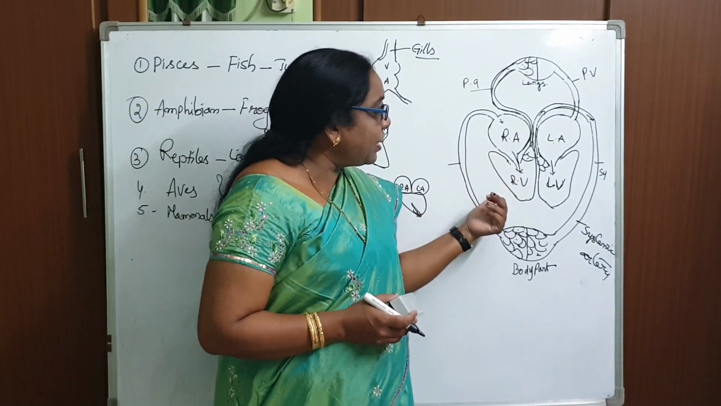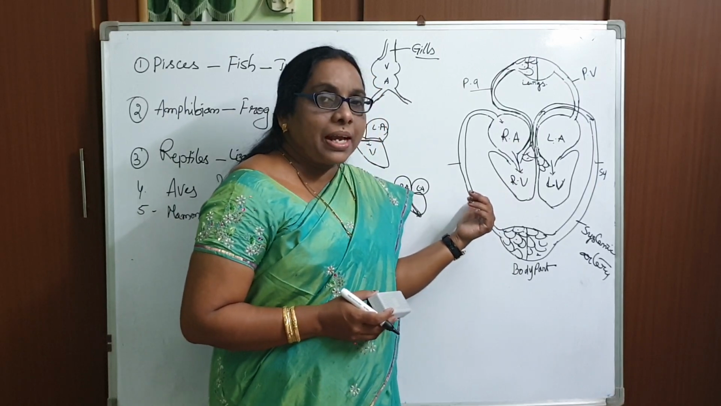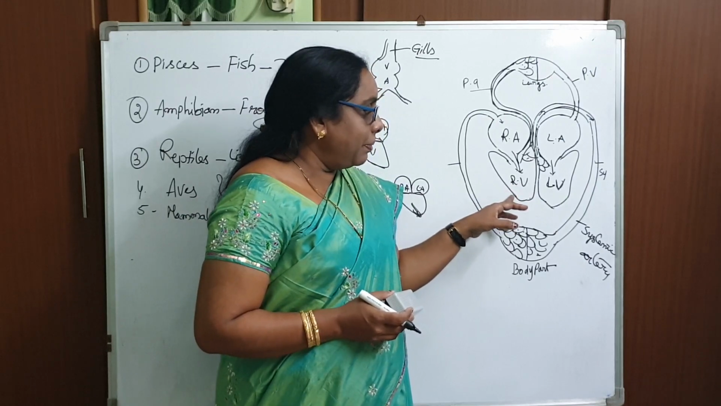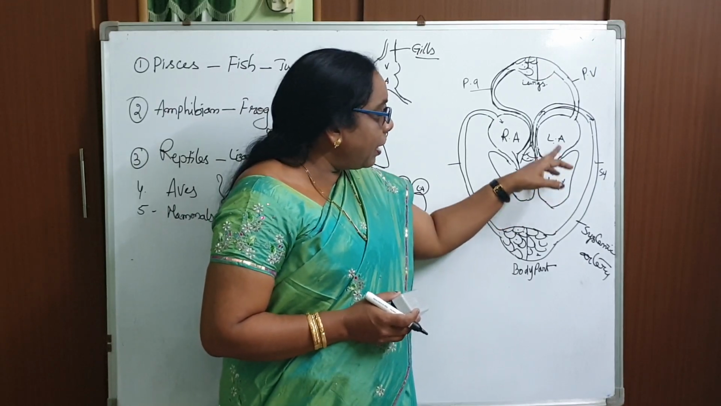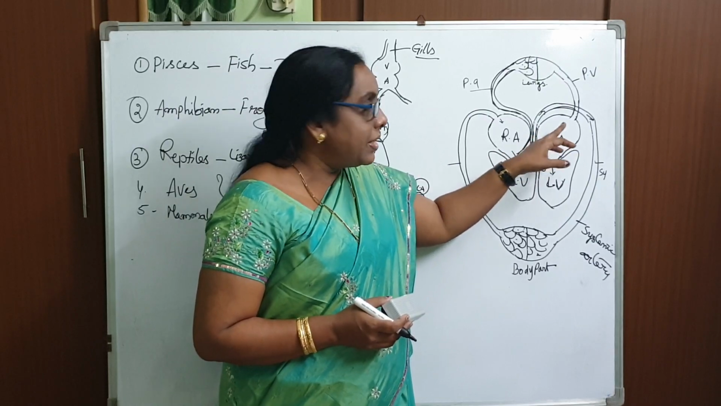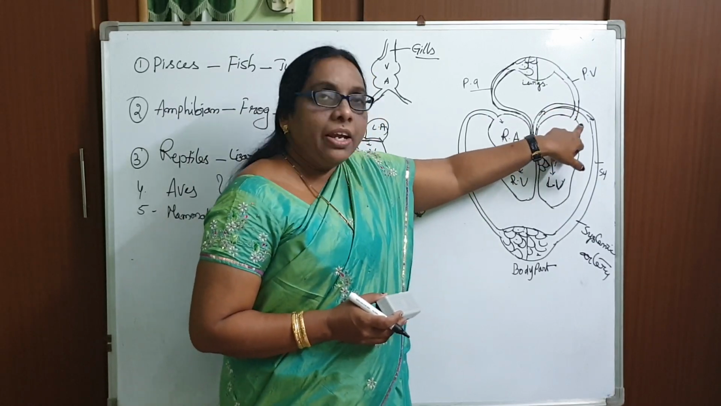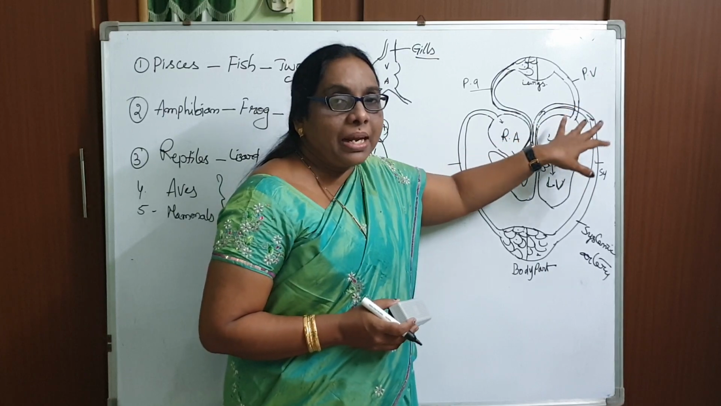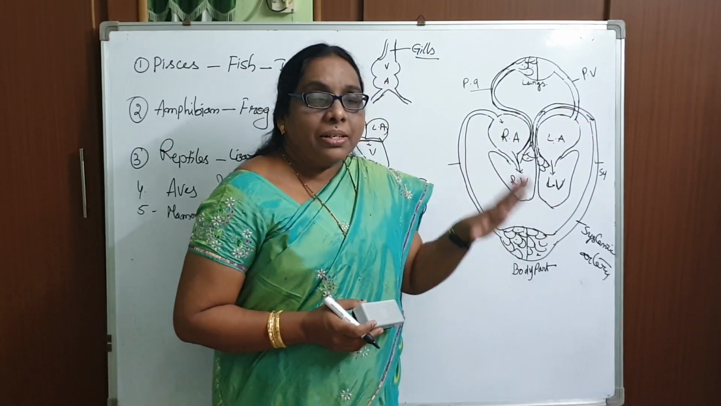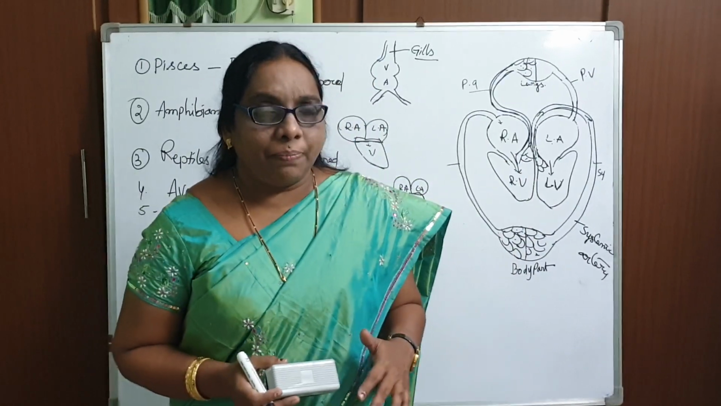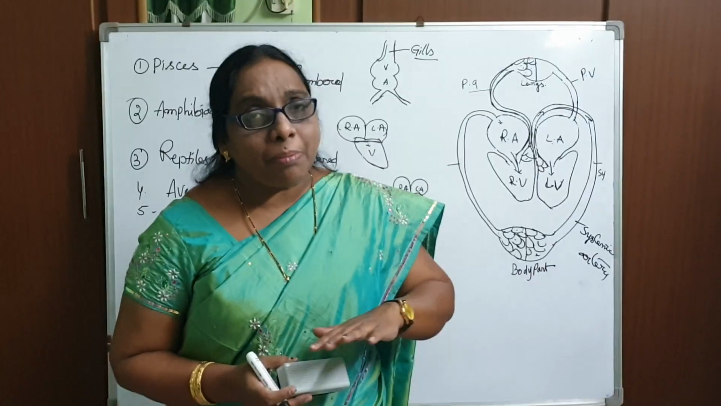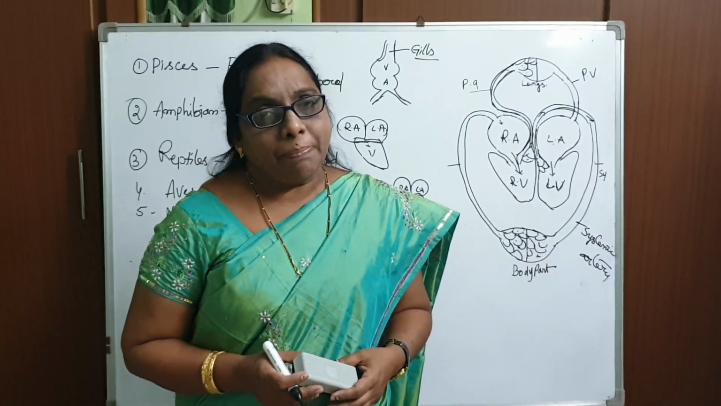Coming to the right ventricle, its size is also a little bit bigger. If you come to the left auricle, it is small in size, as it receives oxygenated blood only from the lungs. Here it is from all the body parts. Coming to the left ventricle, the walls are so thick. Why? Because from the left ventricle the blood has to be pumped to all the body parts.